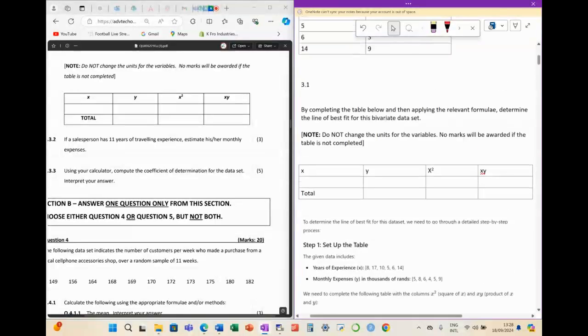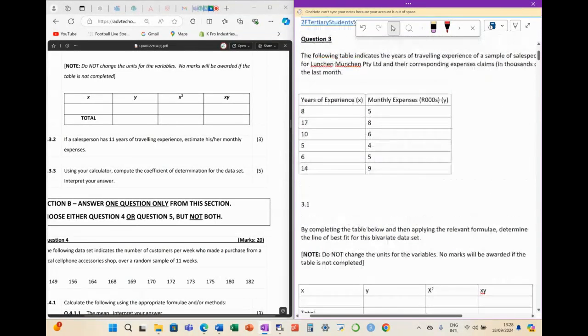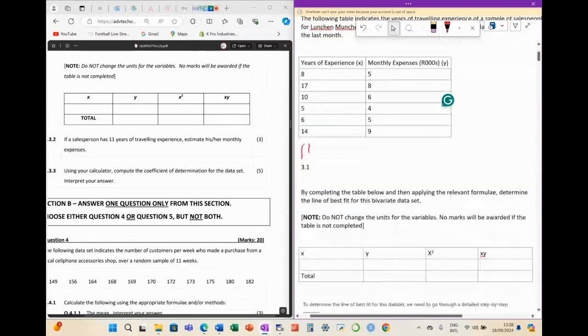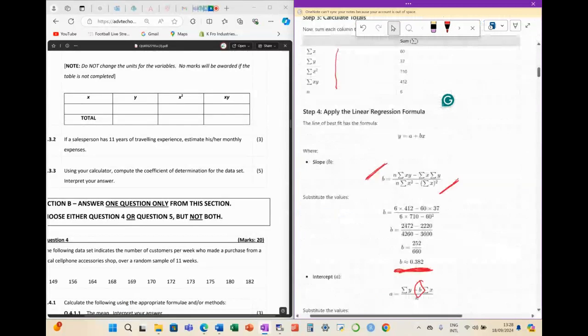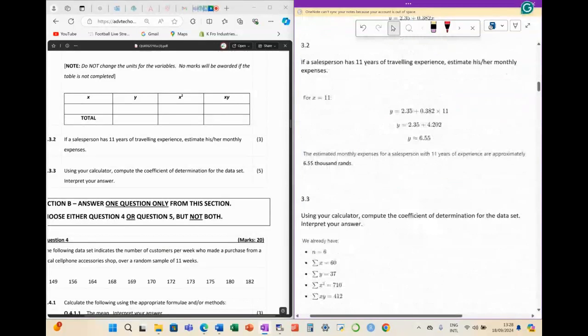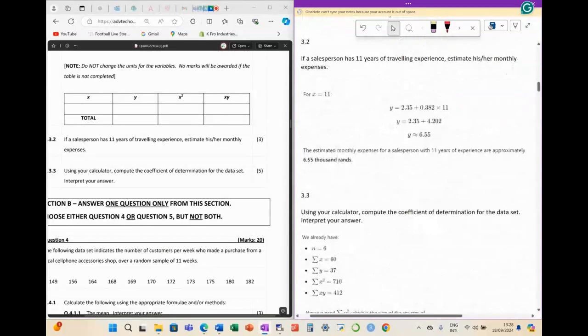So I was trying to scroll up to get to this point here. Can you see we don't have 11 here? So we're saying, what if you have 11 years of experience of traveling? What then is likely to be your monthly expenses for the previous month? All you need to do is to substitute X with 11, and then you should get an amount.